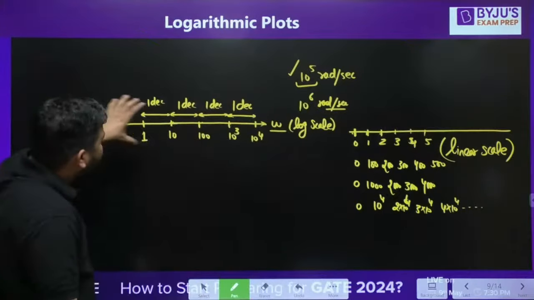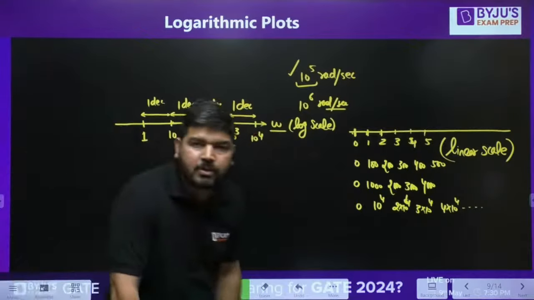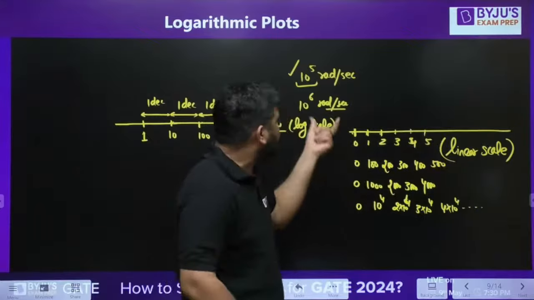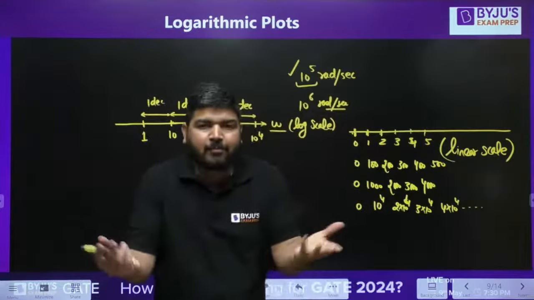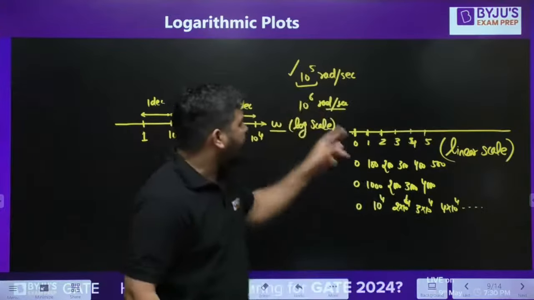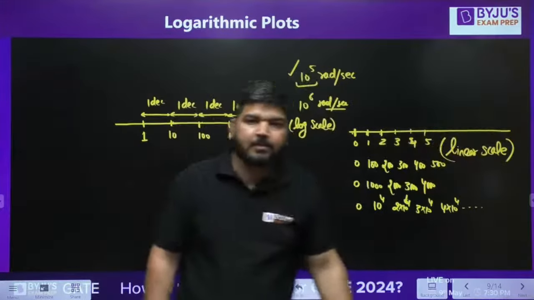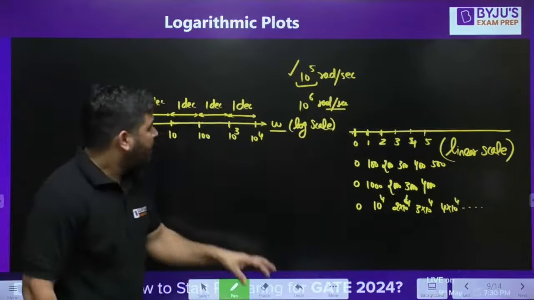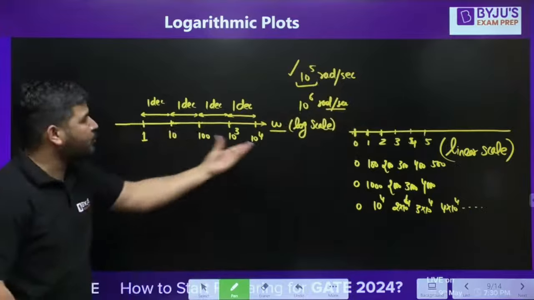So I told you what is the meaning of log scale. Why do you require that log scale? Because if you are using the linear scale for the actual values, it's difficult to show these higher values, 10 raised to power 5. If somehow you showed 10 raised to power 5, then it is difficult to show 10 raised to power 6. You have to take 100 steps. You need very large distances, very large log paper. But if you are using log scale, then on log scale it is easy to show.